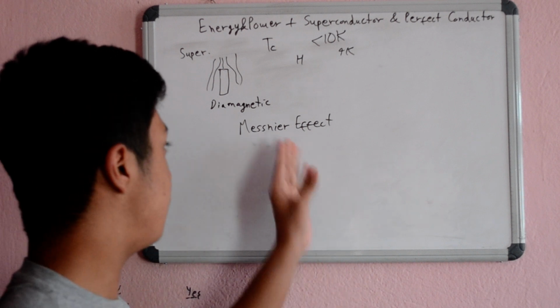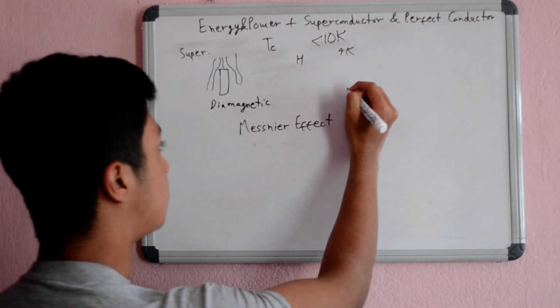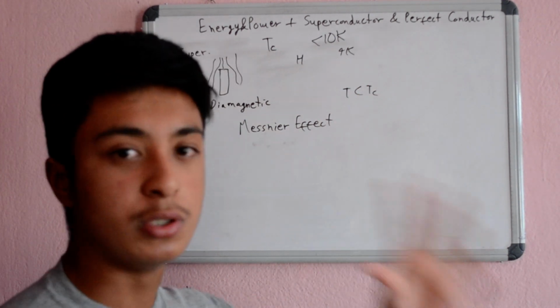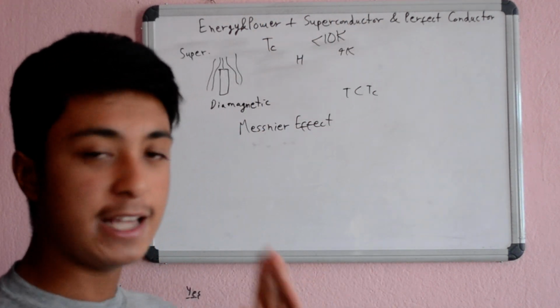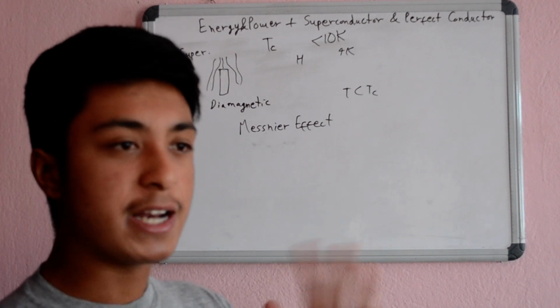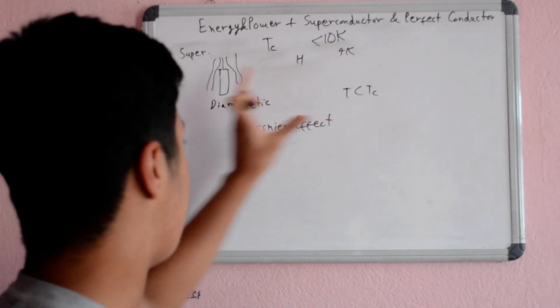So the Meissner effect is when a material goes below its critical temperature and goes into its superconductive state, superconductor, right? And as the material goes into the superconductor state, it starts to repel the magnetic lines towards it. That means it becomes more diamagnetic.